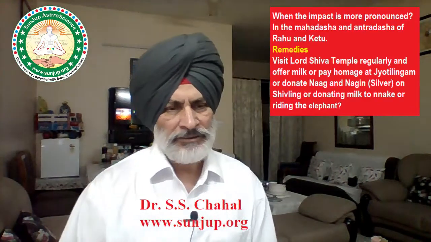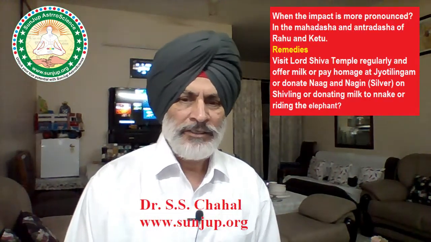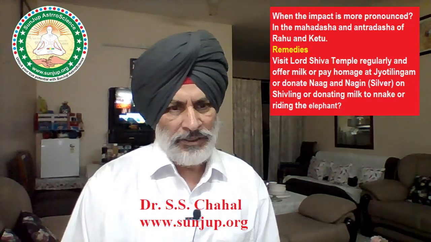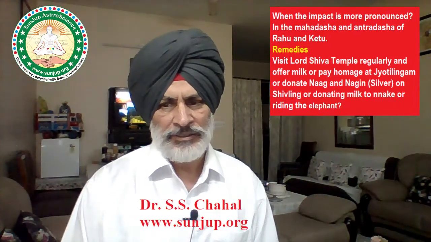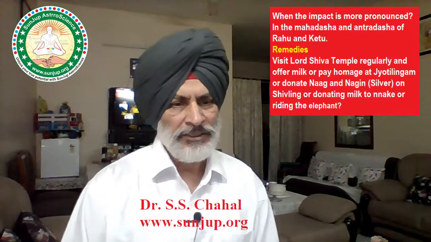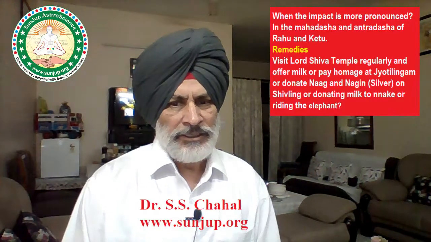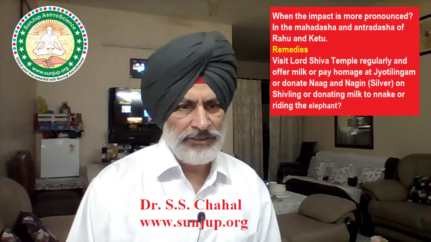So what are the remedies already discussed? One can regularly visit the Lord Shiva temple and offer a little milk on the Shivling. Visiting the Lord Hanuman temple and lighting a four-faced lamp using mustard or sesame seed oil will also help to reduce the effect of these Kaal-Sarp yogas. Then visiting the different Jyotirlingams also reduces the impact of these yogas.